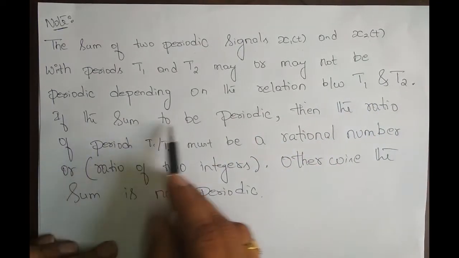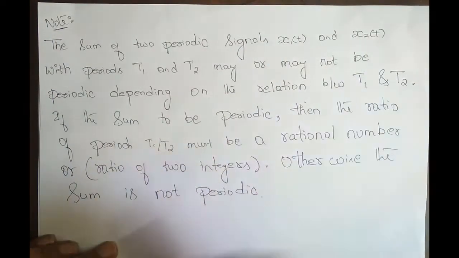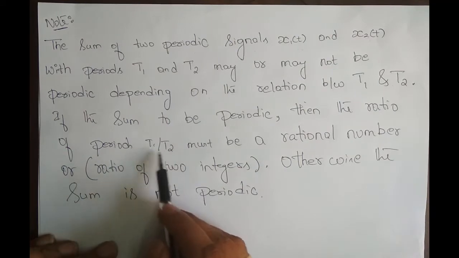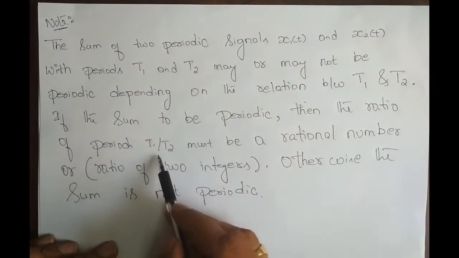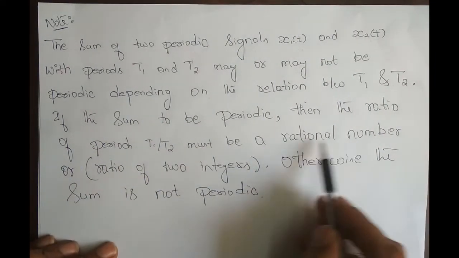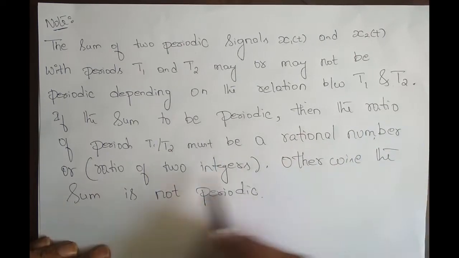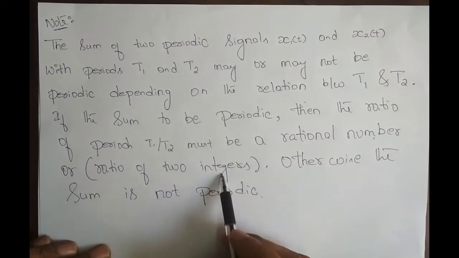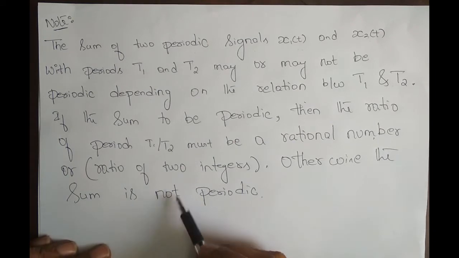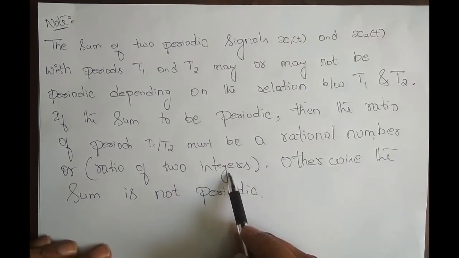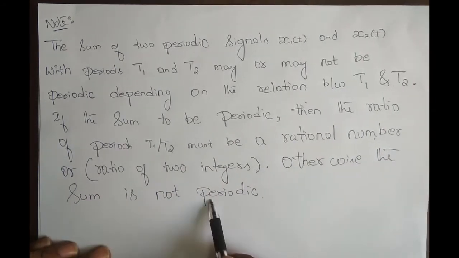If the sum is to be periodic, then the ratio of periods, T1 by T2, must be a rational number. When I say rational number, it is nothing but a ratio of two integers. The numerator should be an integer and the denominator also should be an integer. Otherwise, the sum is not periodic.